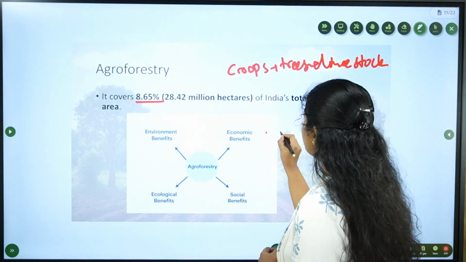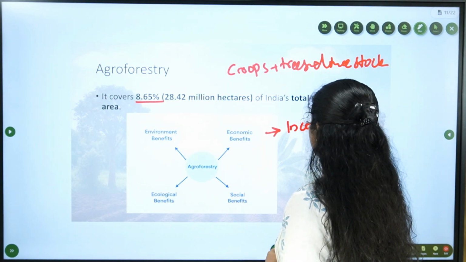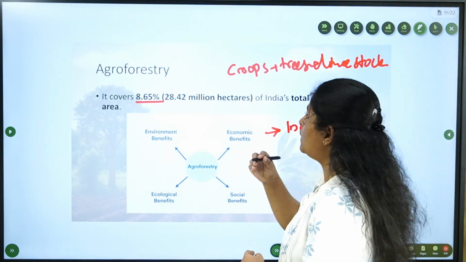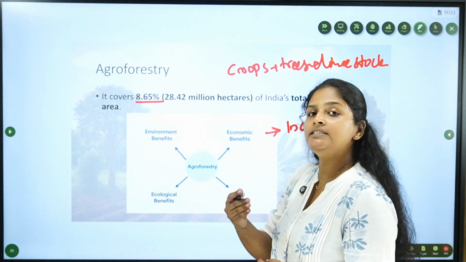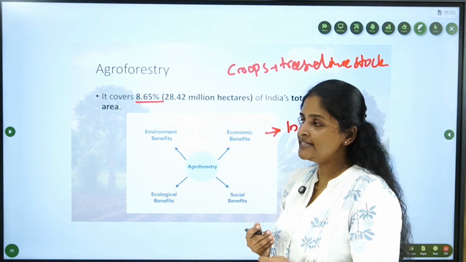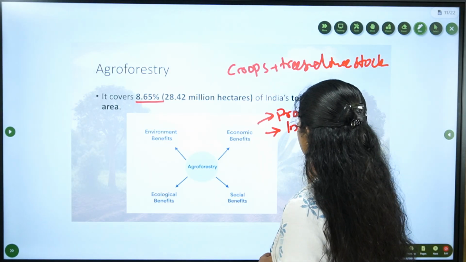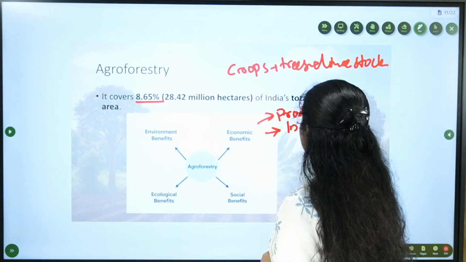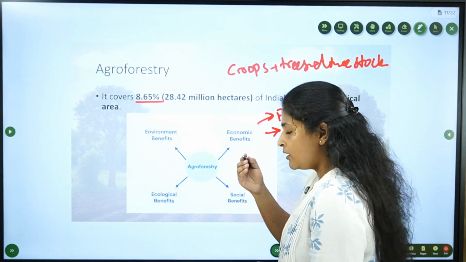So, this will ensure a constant income. Also, as we are mixing trees and crops together, we are diversifying the fields, and that will increase the productivity of the land. So, productivity of the land is increased and the income of the farmers is increased.